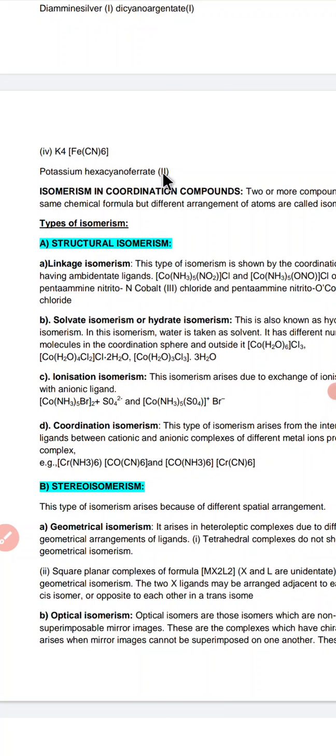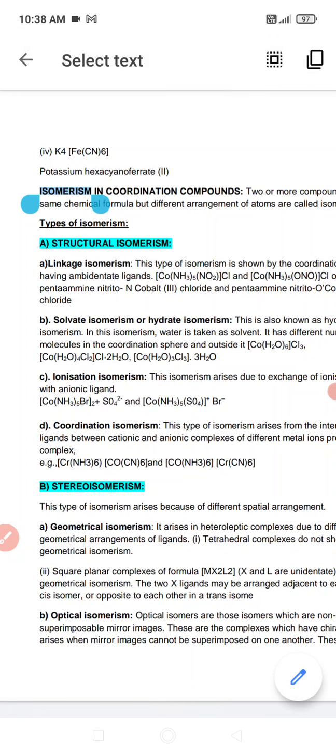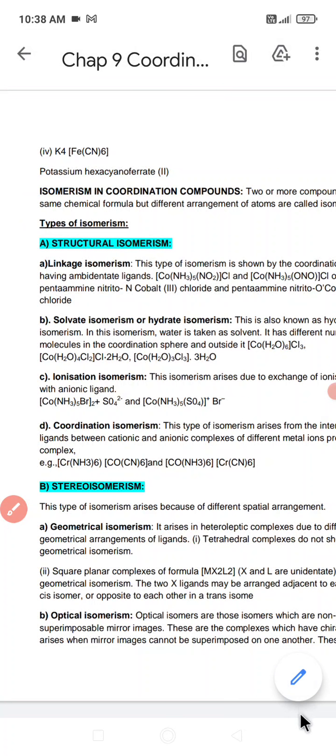Now we are going to discuss the next topic, that is isomerism in coordination compounds. What are isomers? Isomers are those chemical compounds that have the same chemical formula but actually have different structures. That is called isomerism. Coordination compounds show a variety of isomers.